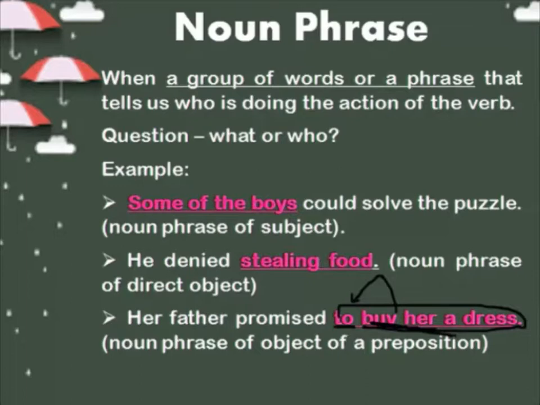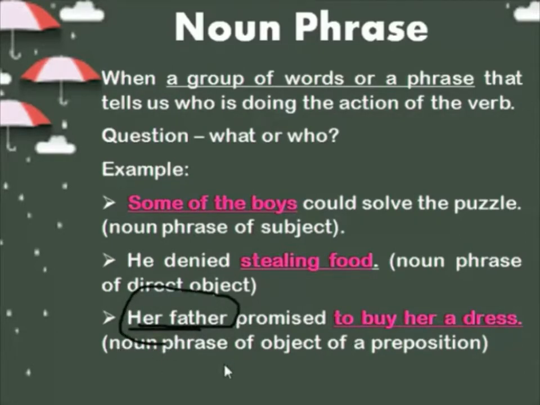He promised her to buy a dress. That is the answer you get. You may ask me, "Her father" is also a phrase? Absolutely, "her father" is also a noun phrase, but it is not a prepositional phrase, not a noun phrase of an object of a preposition. It is a noun phrase of subject. Is it clear? So in noun phrases we have three different types: noun phrase of a subject, noun phrase of a direct object, and noun phrase of an object of a preposition.